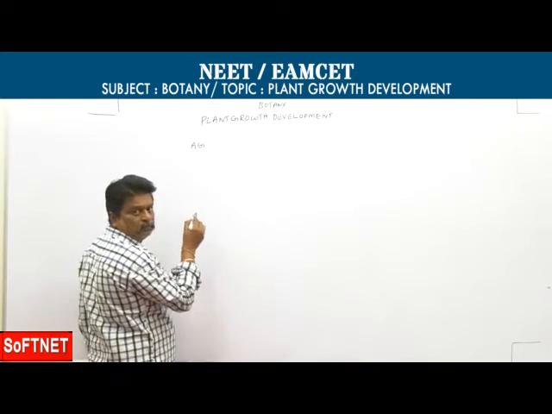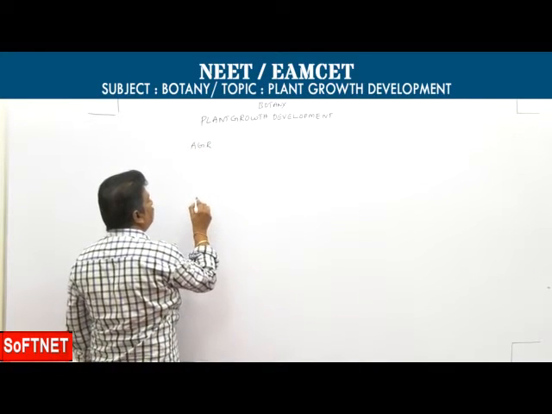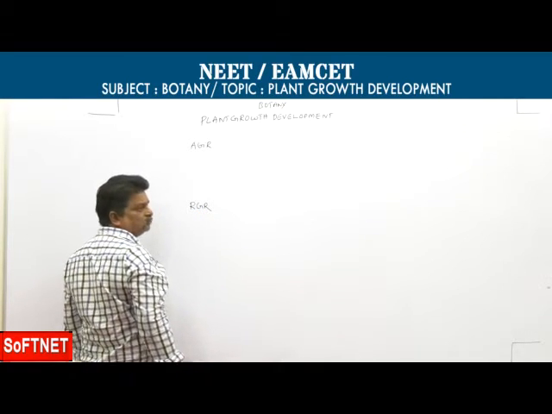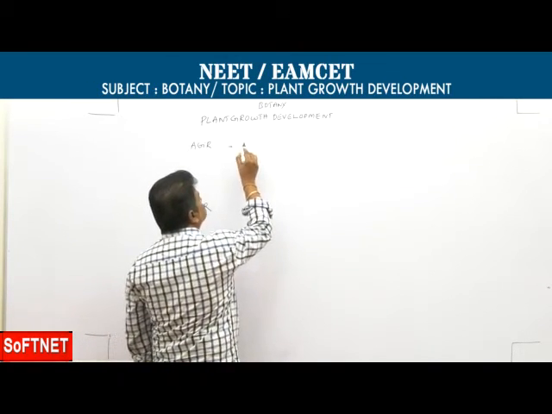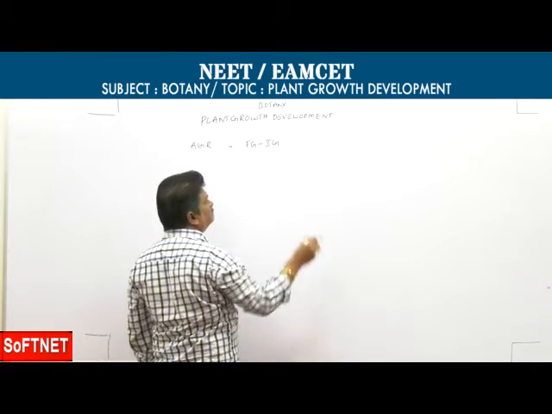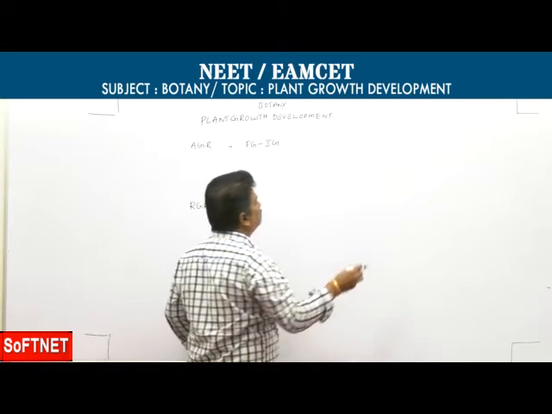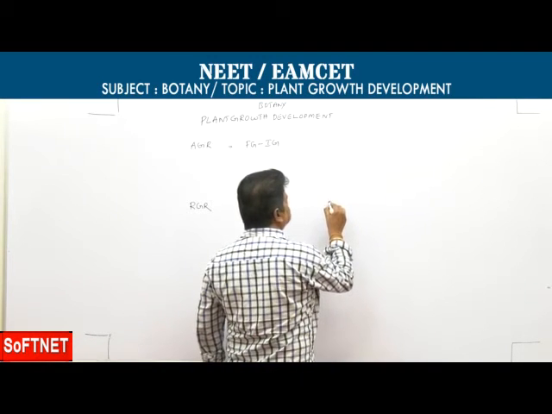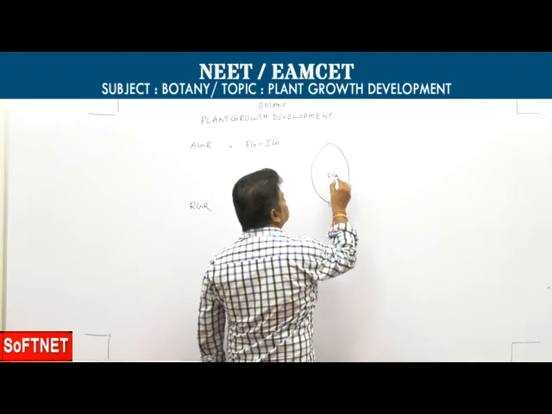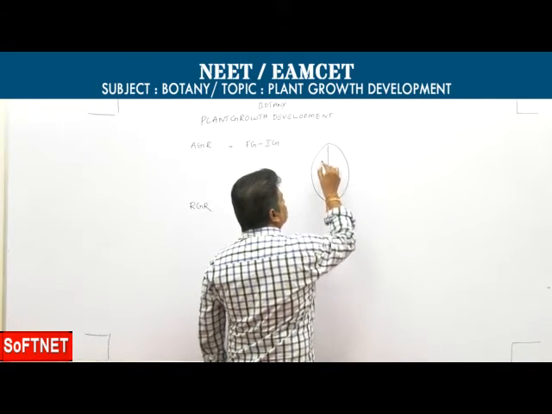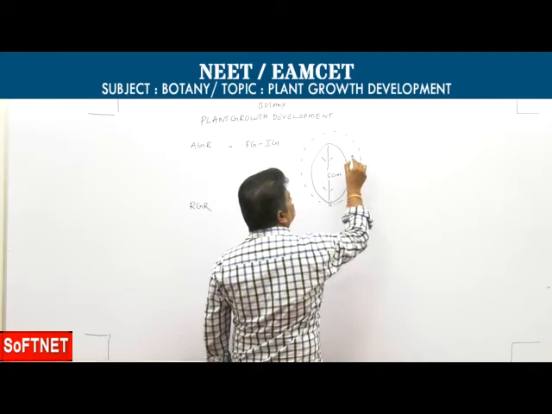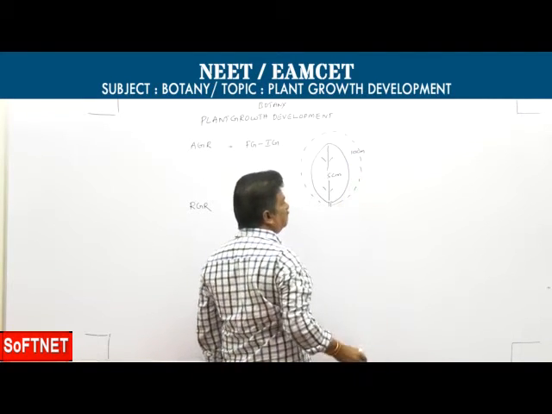Next, absolute growth rate and relative growth rate. In simple terms, absolute growth rate means final growth minus initial growth. For example, here there is one leaf, leaf A. Its initial growth is 5 centimeters, final growth 10 centimeters.